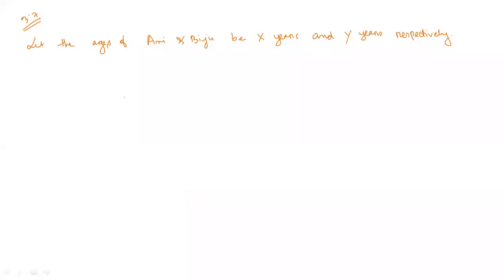So write down, if Oni is older than Biju, then what will be the equation? If Oni is older than Biju, the difference between their two ages is 3 years. So what will be the equation?